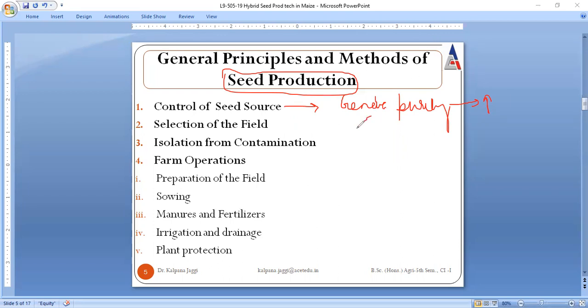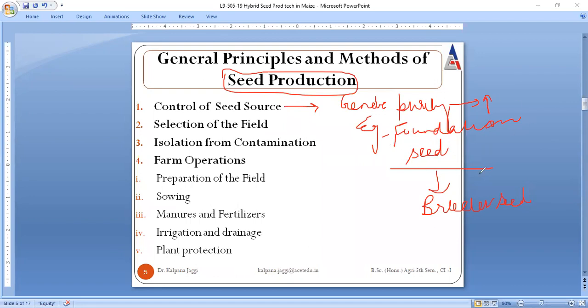So it is a kind of revision for you all. For example, if we want to go for seed production of foundation seed, then what must be ensured? The source must be breeder seed, because we know there are various categories of seed like breeder seed, nucleus seed, foundation seed, certified seed, right?